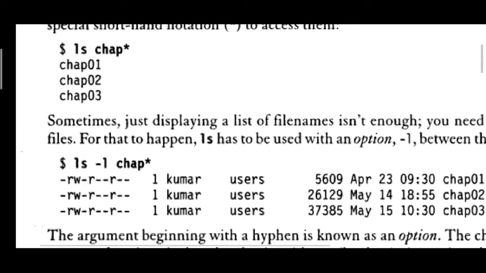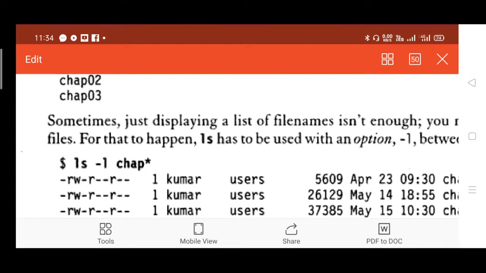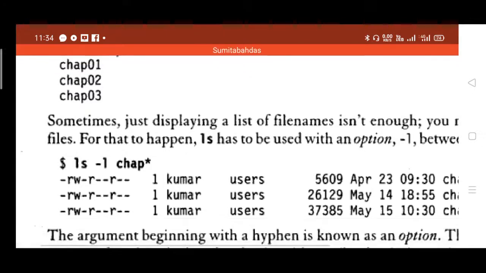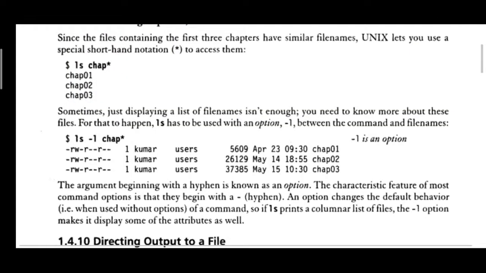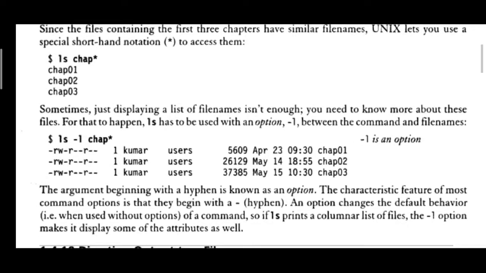So read, write, execute for the user. This is what file permission is. No need to worry here, we'll be discussing file permissions later on in the next modules as well.